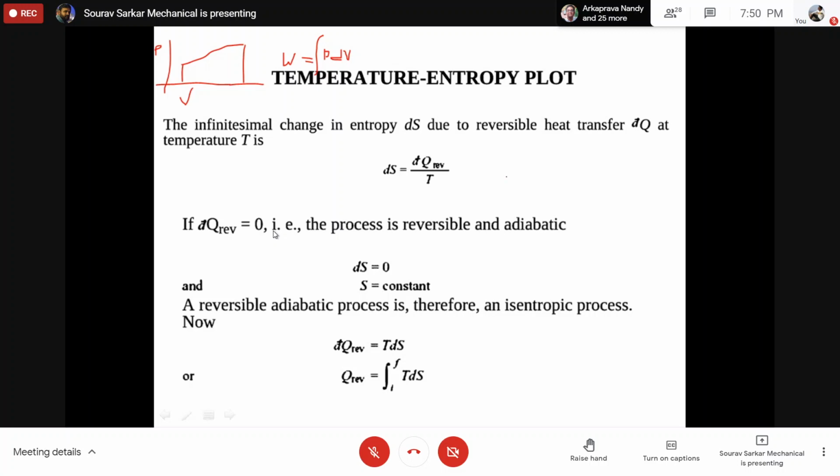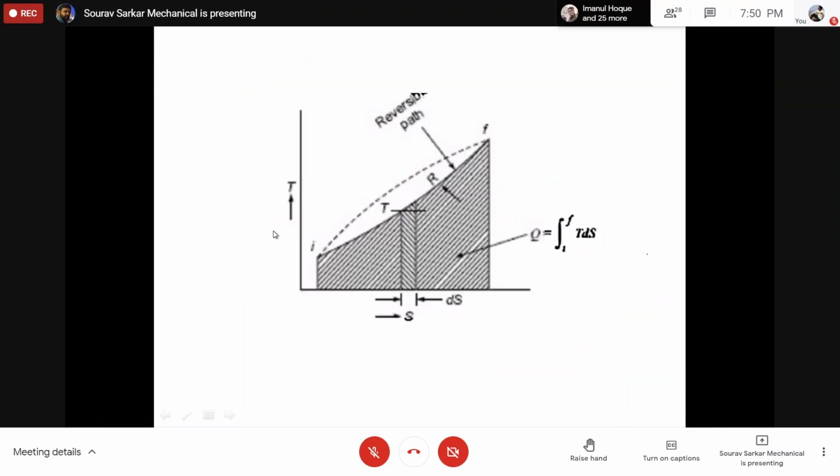So your work done was integration of PdV. Similarly, in the TS diagram, we just now proved that if I draw TS, this is basically the curve. So the area under the curve is nothing but the total heat transfer during the process. So similarly, we have a PV diagram, and now we have a TS diagram. That is the point I want to make. Is that right? So now what is the benefit of this? This part is already known to us.